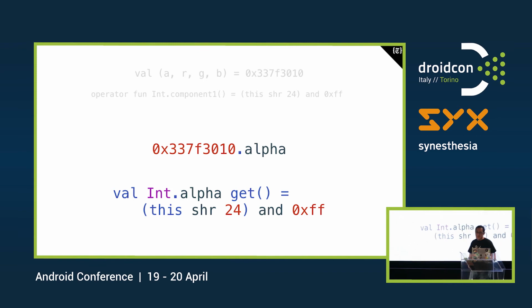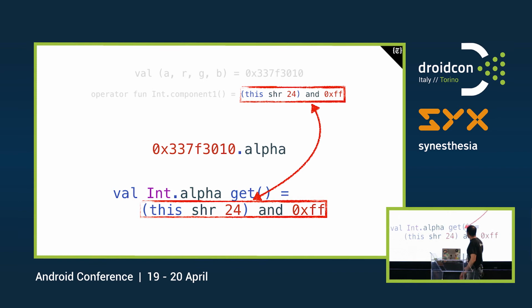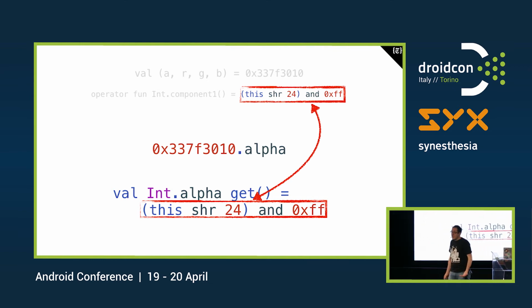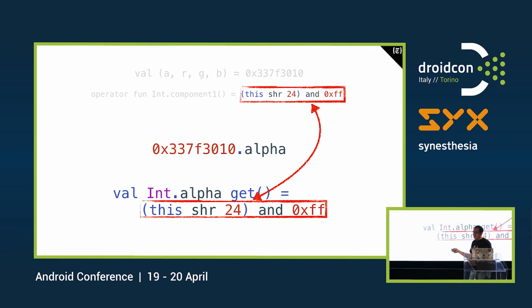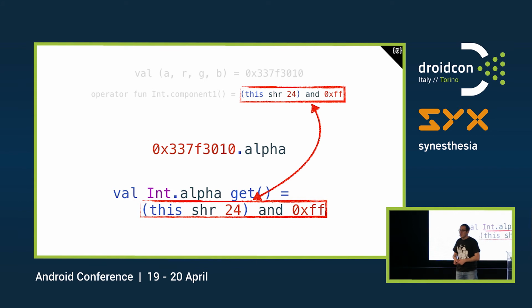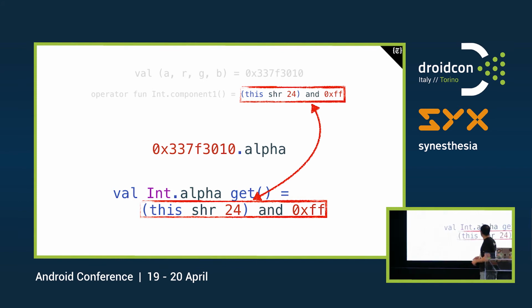But as we can see, it's not really complicated. Apart from the fact that we are repeating the same code, the rest is really easy. We can define any color and just grab what we need, because the same thing can be done, and it's actually done, for all the components. And also there are some extensions that will convert these back and forth, the hex declaration we can use in strings. Okay.